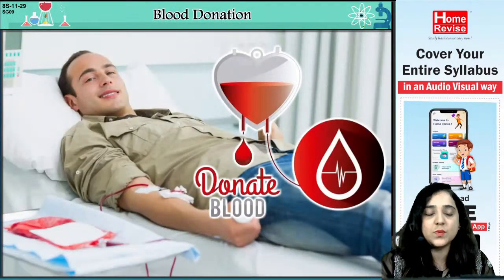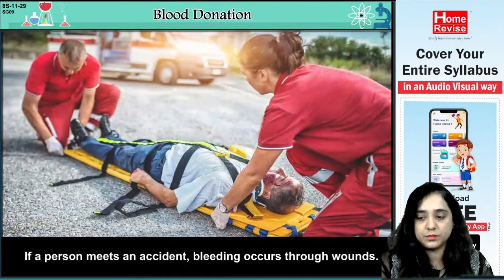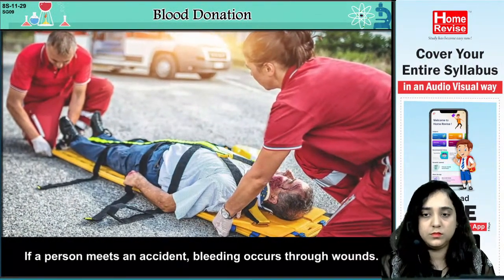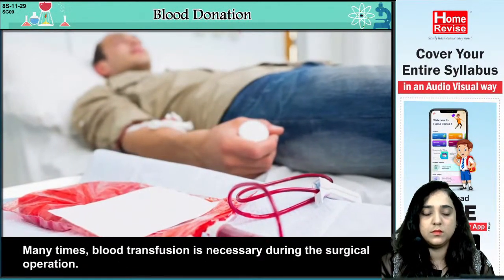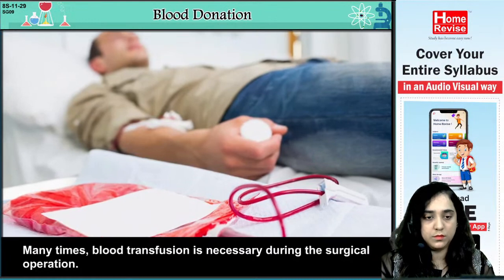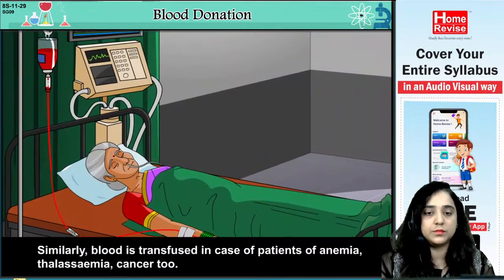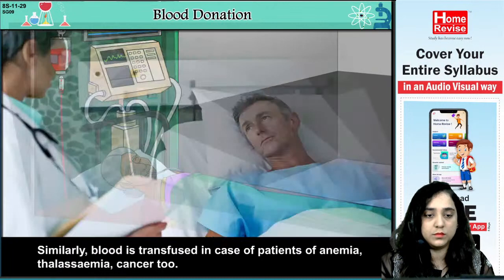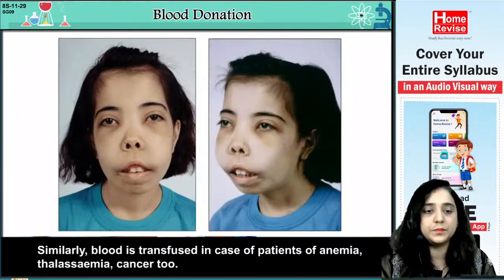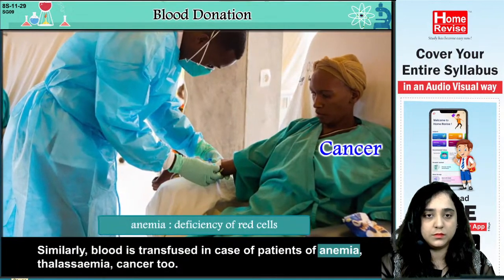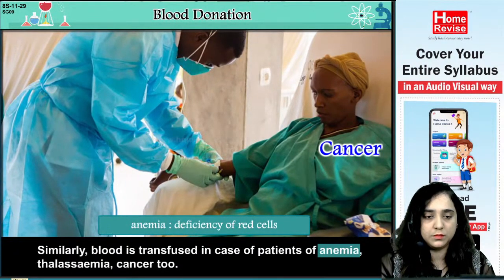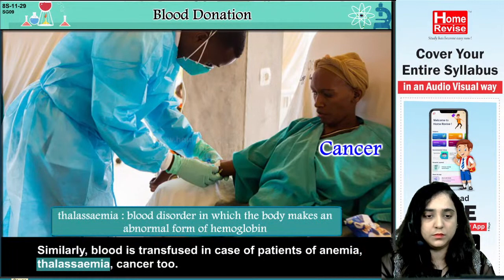Now let's move on to the next one, blood donation. If a person meets an accident, bleeding occurs through wounds. Many times, blood transfusion is necessary during a surgical operation. Similarly, blood is transfused in case of patients of anemia, thalassemia, and cancer too. Anemia is the deficiency of red cells. Thalassemia is a blood disorder in which the body makes an abnormal form of hemoglobin.